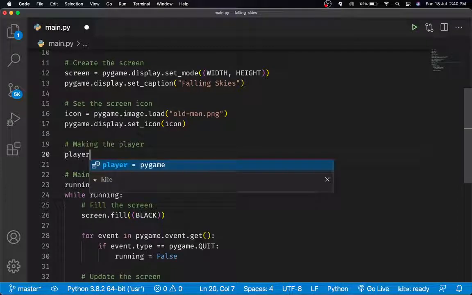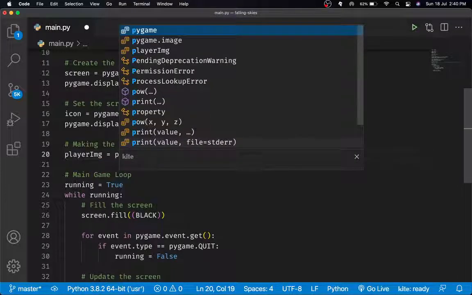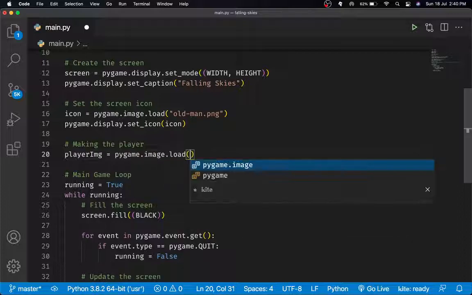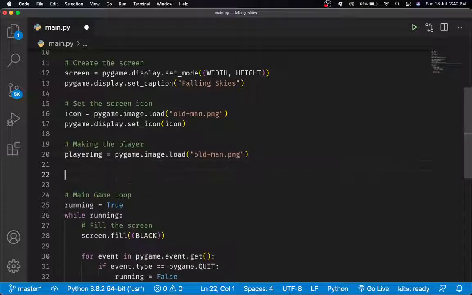So what we do is just type out player_img equal to pygame.image.load, and we will just load in old-man.png. Now we will set the coordinates of the player. Now what should I do here? So I'll say player_x is equal to, now the way I will actually set the position of my player is not going to be the standard way where I just hard code in a value like 400 or 800. Now that is good, but that's actually not very efficient. For example, I could hard code it, obviously it will work just fine, but there will be a slight problem.